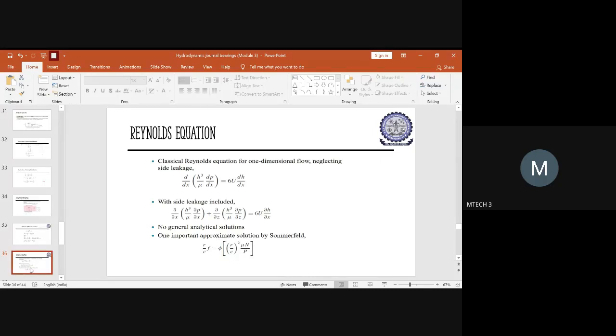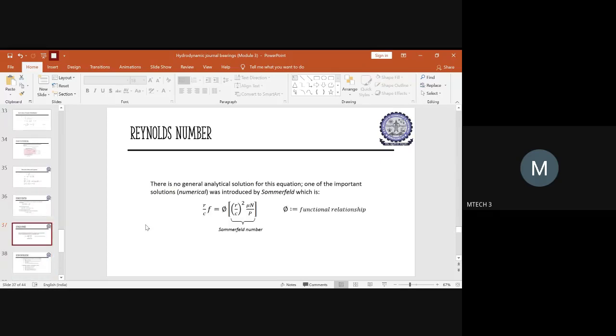So before ending, you should tell that this term is the Sommerfeld number, and this phi will be nothing but the functional relationship which comes with respect to the Reynolds number. This is how the Reynolds equation has to be related to the Sommerfeld number, where phi plays an important role to get the required functional relationship.